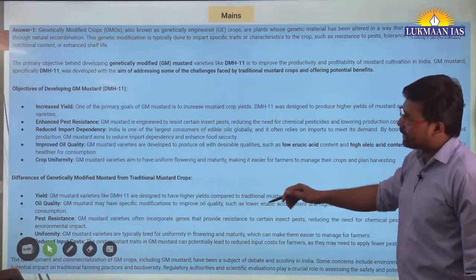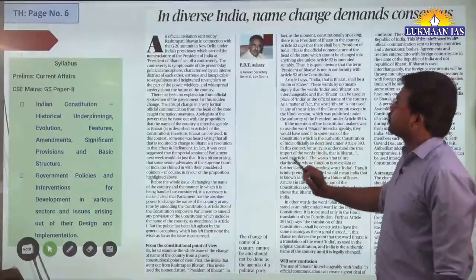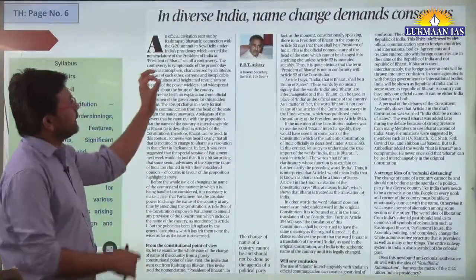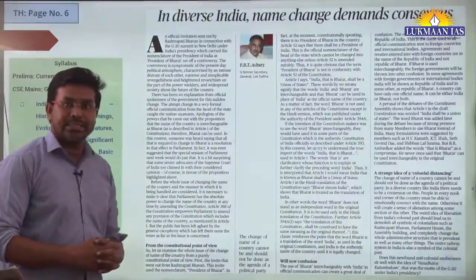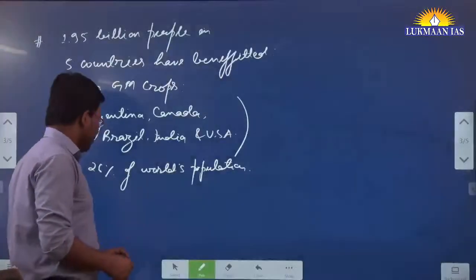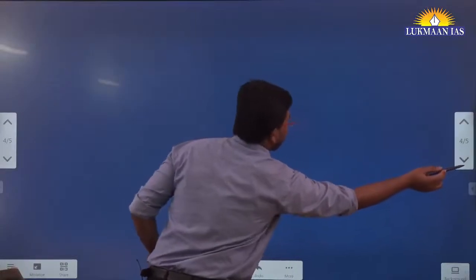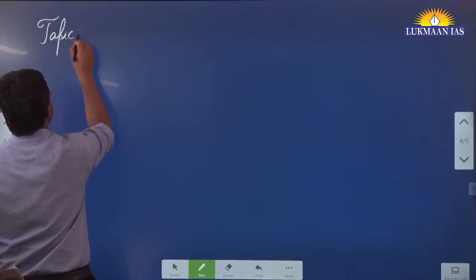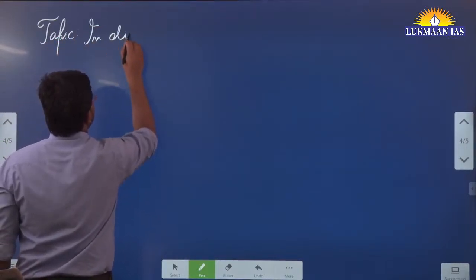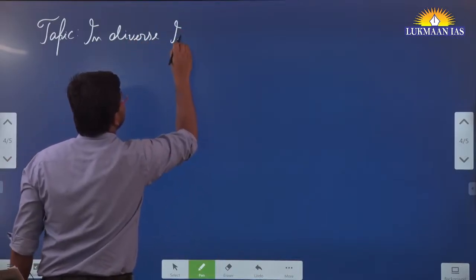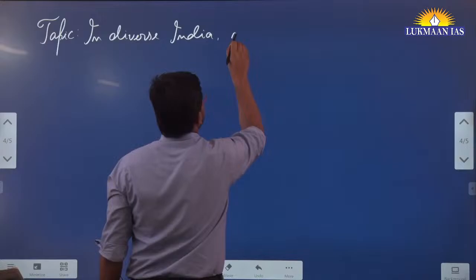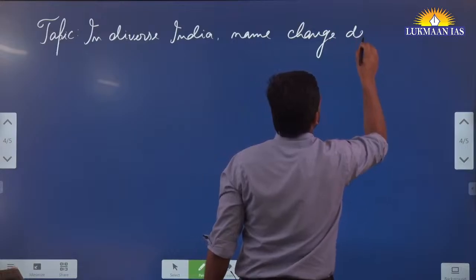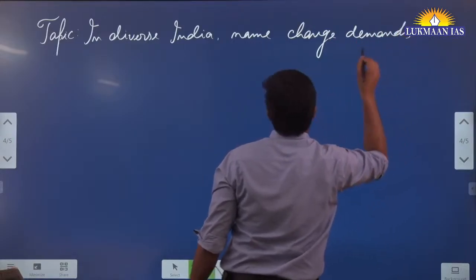Then we have a model answer for the related question also. So we came to another topic. This topic is also important. It says, in diverse India, name change demands consensus. This is also a good topic. We are going to learn about this topic. The name of the topic is: in diverse India, name change demands consensus.